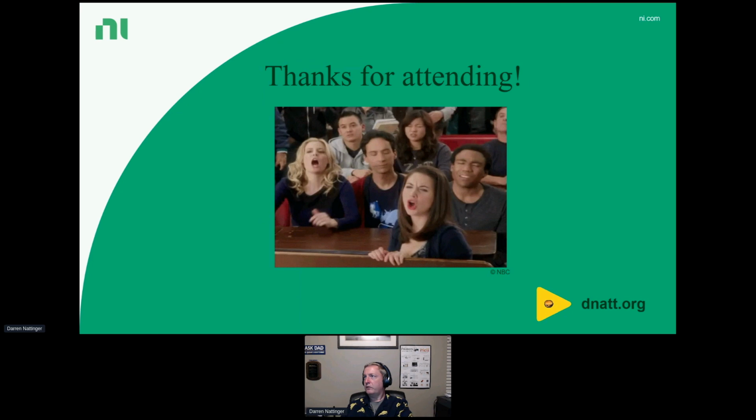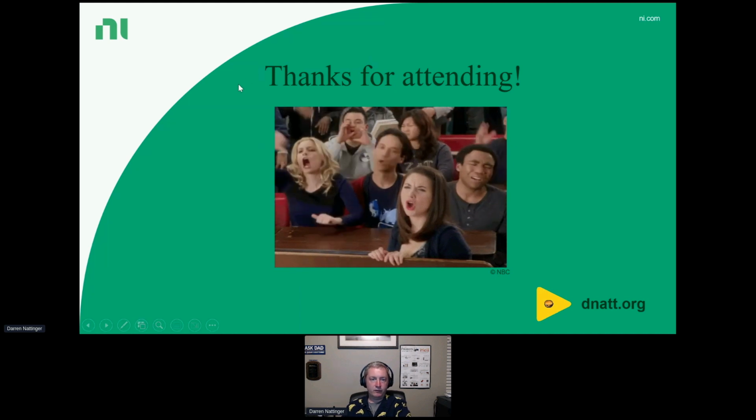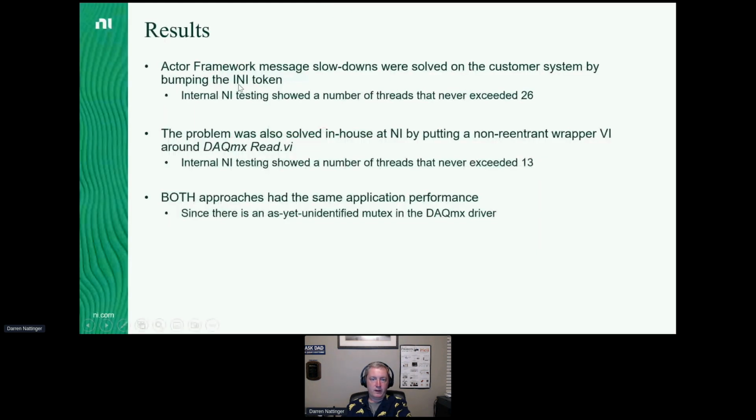Matt's asking about the INI token causing LabVIEW to start the max number of threads immediately. I don't think that's true. So we saw, I believe LabVIEW decides a certain number of threads to spin up per execution system. I think we saw in my log file that it was 8.